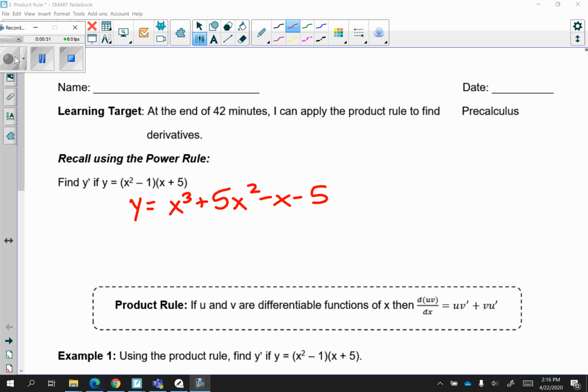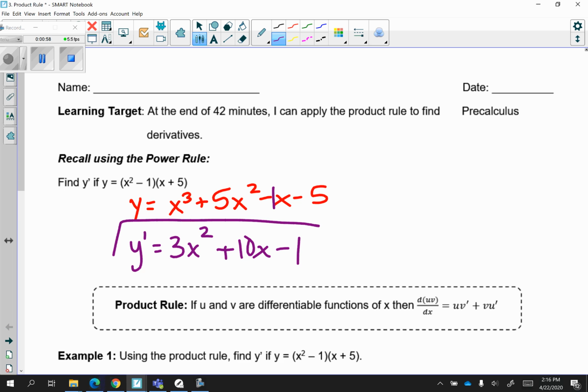So after expanding it, I got y is equal to x cubed plus 5x squared minus x minus 5. Now let's find the derivative. So 3 times 1 is 3, 3 minus 1 is 2, plus 2 times 5 is 10, 2 minus 1 is 1, and then I just take the coefficient in front of the x, which is minus 1. And there is my derivative.